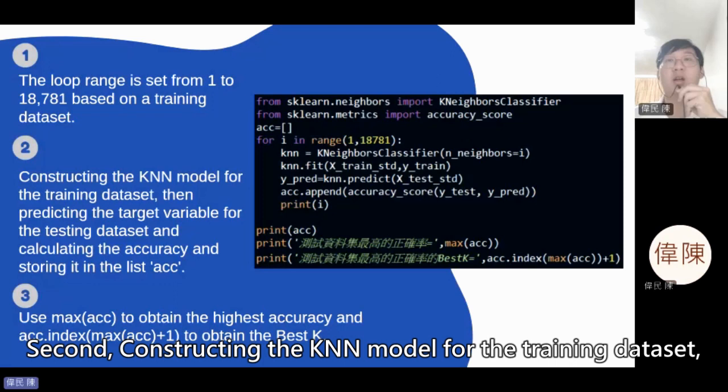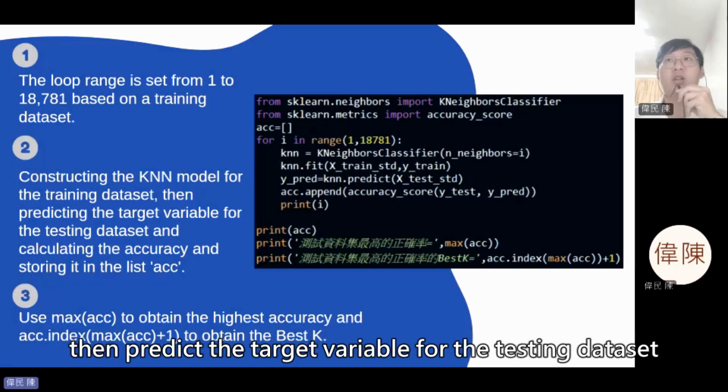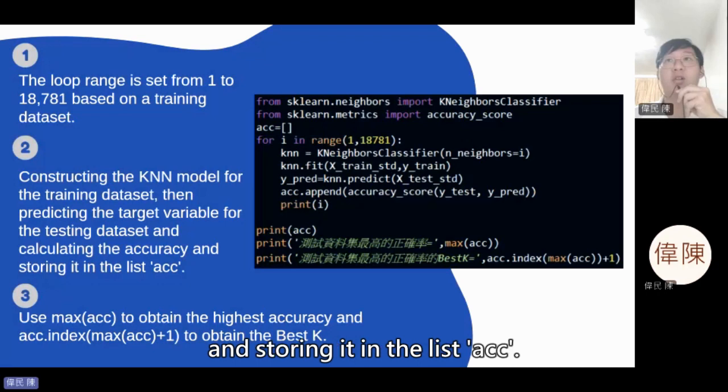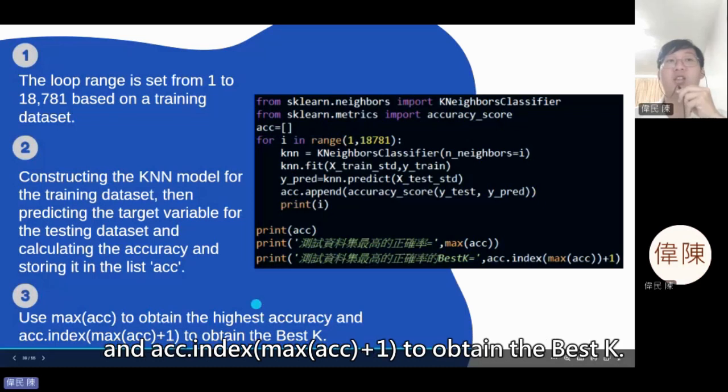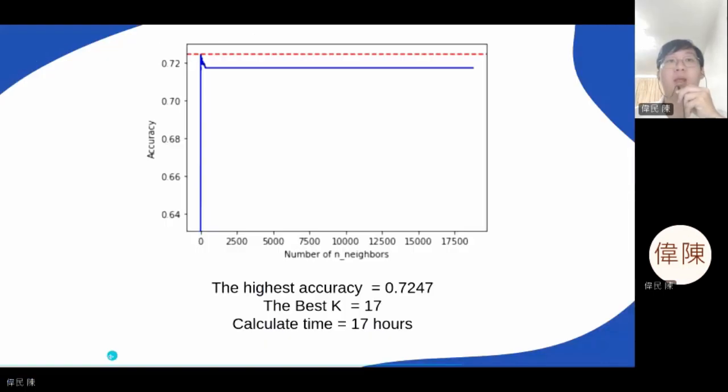Second, constructing the KNN model for the training dataset, then predict the target value for the testing dataset and calculating the accuracy and storing it in the list ACC. Third, max ACC to obtain the highest accuracy and ACC index max ACC plus 1 to obtain the best K.